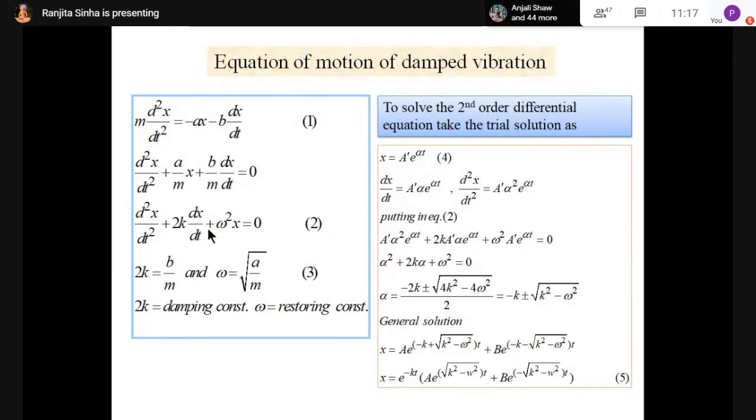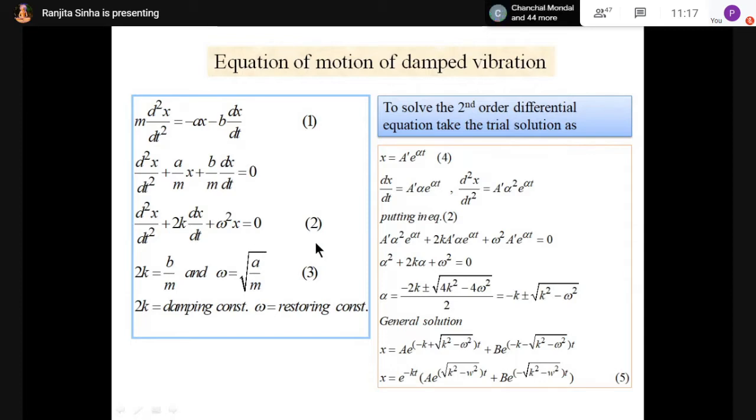Very good: d2x by dt square plus omega square x equals 0. It was our differential equation for simple harmonic motion. Now this is the extra term here, that is 2k into dx by dt. So this is the term for the damped vibration.